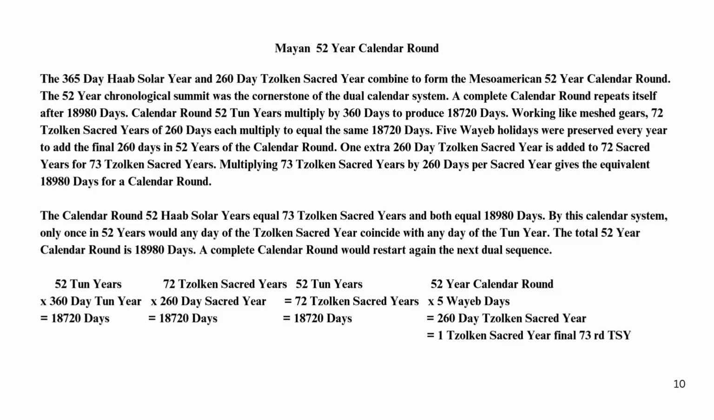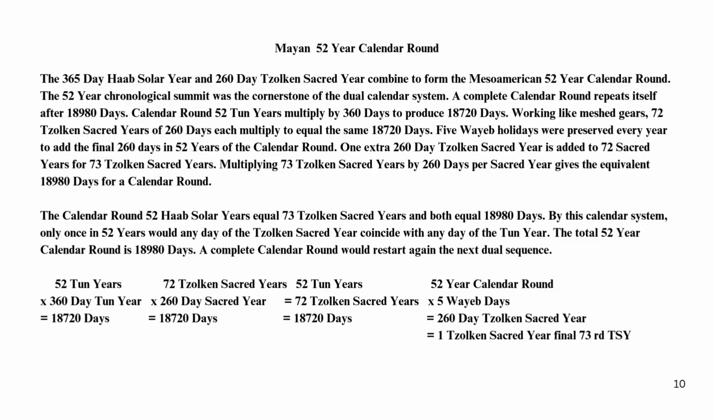72 Tzolk'in sacred years of 260 days each multiply to equal the same 18,720 days. 5 Wayeb holidays were preserved every year to add the final 260 days in 52 years of the calendar round. 1 extra 260-day Tzolk'in sacred year is added to 72 sacred years for 73 Tzolk'in sacred years. Multiplying 73 Tzolk'in sacred years by 260 days per sacred year gives the equivalent 18,980 days for a calendar round. The calendar round of 52 Haab solar years equals 73 Tzolk'in sacred years, and both equal 18,980 days.